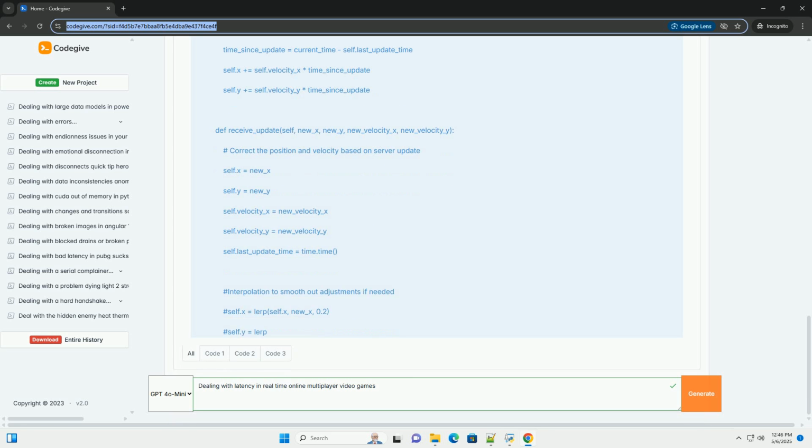2. Server reconciliation. Concept. The server stores client inputs and simulates the client's actions based on those inputs. This allows the server to more accurately determine the client's state, even if the client's network connection is unstable.